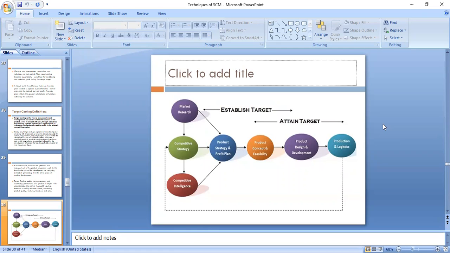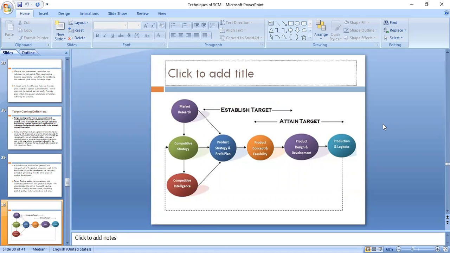So accordingly we can have our profit plan, right? So market research is the first thing which will help us in establishing the target. What target we want to achieve, what type of customer we want to target, what kind of market we want to target, what product segments we want to target. All those things, and then the profit plan, correct?